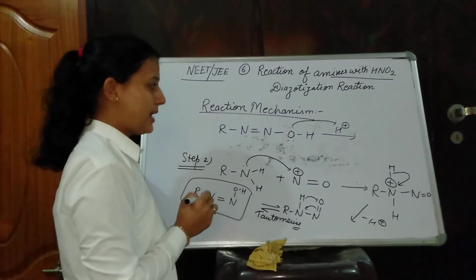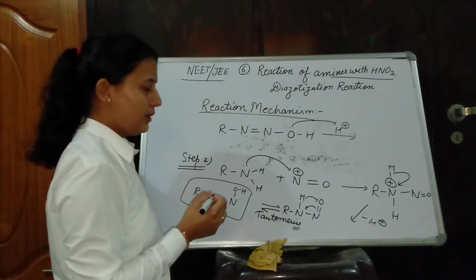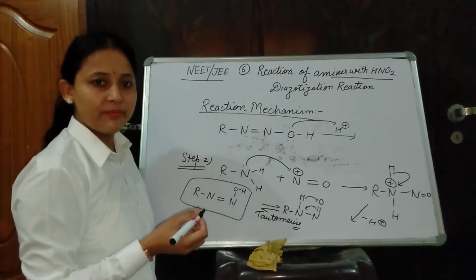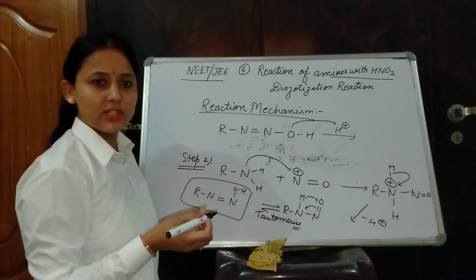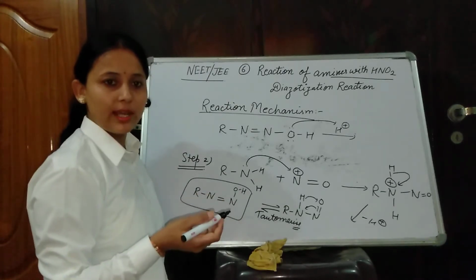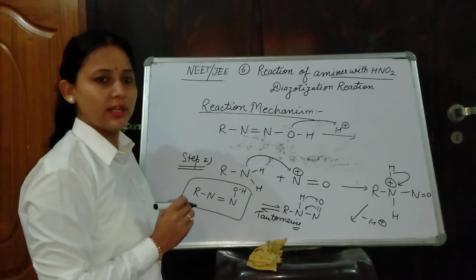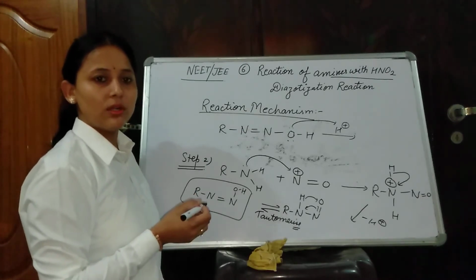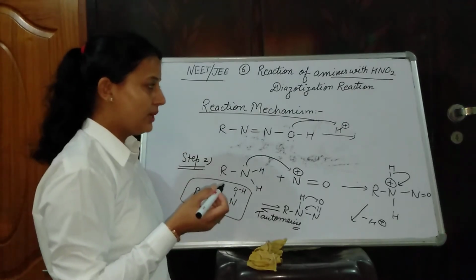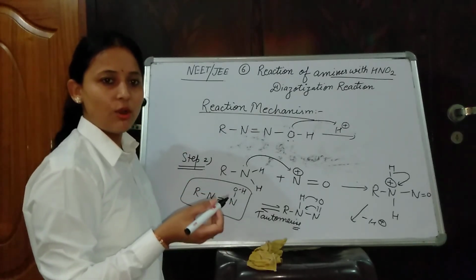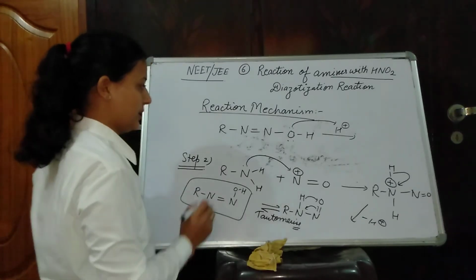It means you have to take nitrous acid in ice cold water, because if you progress the reaction at standard conditions, at room temperature, then removal of nitrogen gas takes place and no diazonium salt is formed in the reaction. But we need diazonium salt, and we are going to prepare diazonium salt. That's why we need 0 to 5 degrees Celsius, or you can say 273 to 278 Kelvin.